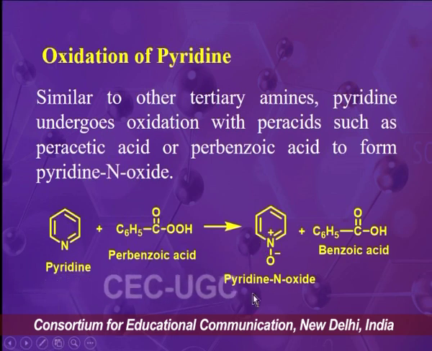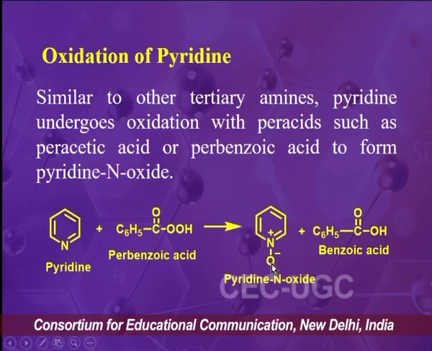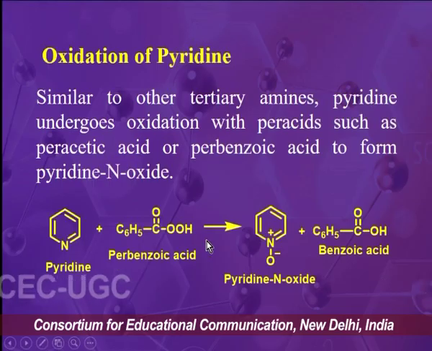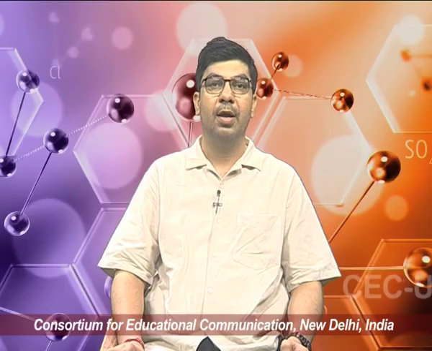So, that means the oxidation at the nitrogen atom is taking place by using oxidizing agent. So, this was all about the pyridine molecule. In the next lecture, we will discuss about the indole and related compounds. So, thank you very much.